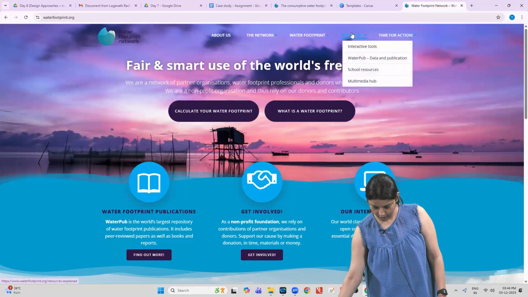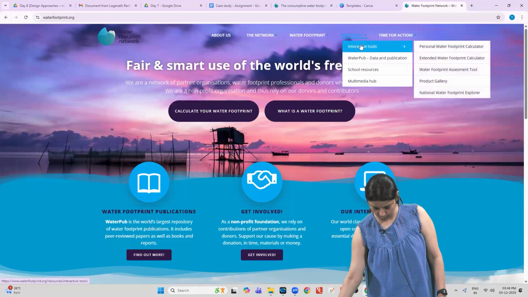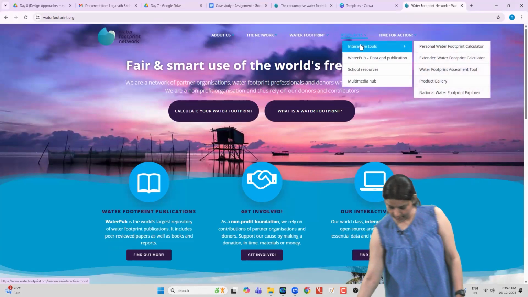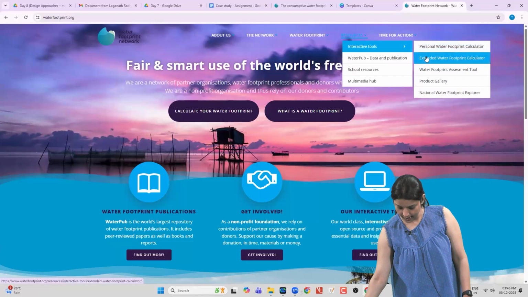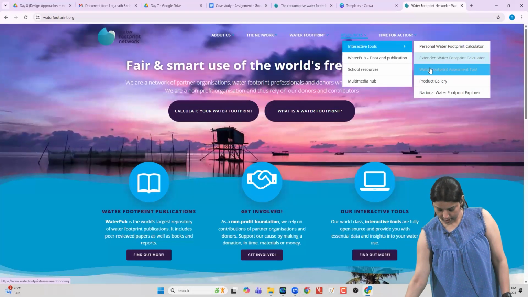If you can go for the resources section, you have interactive tools where you can calculate your personal and extended water footprint calculator, and there are different assessment tools, and there are also a lot of publications that have been grouped under one hub with respect to water footprint. So we wanted you to explore all of that. All these problems would make you ponder on each of these sections.